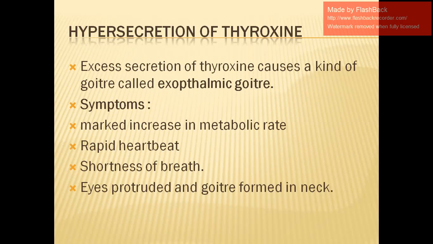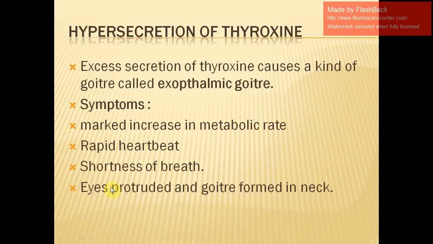So now we move to the next phase: if there is hypersecretion of thyroxine, that means if more hormone is produced, if the quantity is more than what is required, then what will happen? Excess secretion of thyroxine is going to cause another kind of goiter. If there was less secretion of the hormone thyroxine, it caused simple goiter. But now we are saying that there is excess secretion of thyroxine, so it is going to cause another kind of goiter, and that is called exophthalmic goiter. What is it called? Exophthalmic goiter. And the symptoms are going to be just the opposite of what was simple goiter.